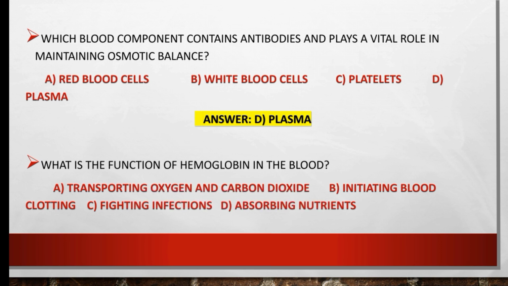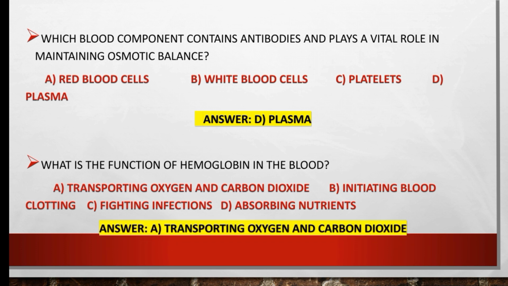What is the function of hemoglobin in blood? Transport oxygen and carbon dioxide, initiating blood clotting, fighting infection, or absorbing nutrients. So the main function of hemoglobin is to transport oxygen and carbon dioxide.